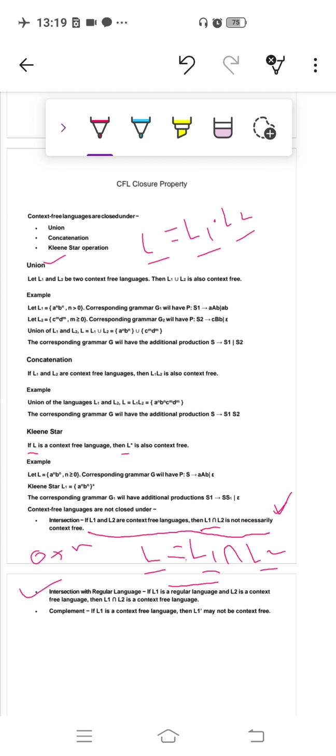Earlier, L1 and L2 were both context free languages, but in this example L1 is a regular language and L2 is a context free language. Then L1 intersection L2 is a context free language. Again, intersection with regular language: if L1 is regular and L2 is context free, then L1 intersection L2 is context free.